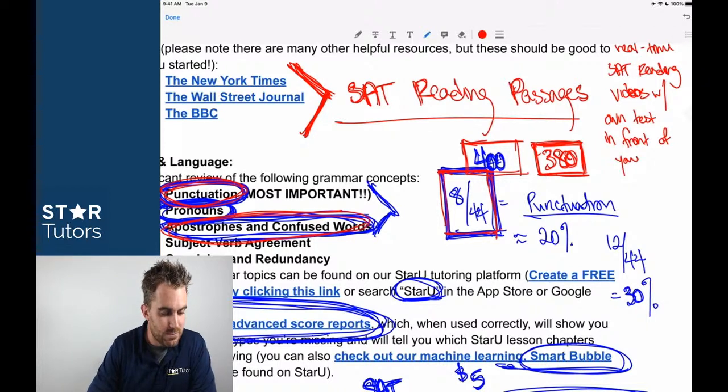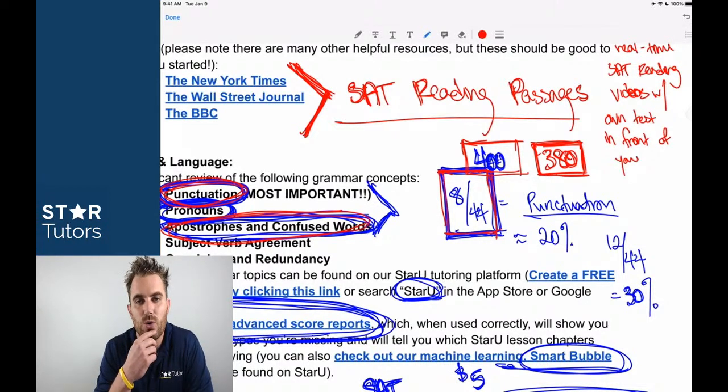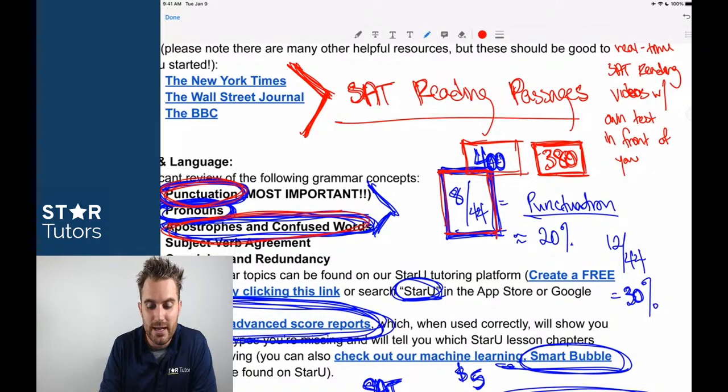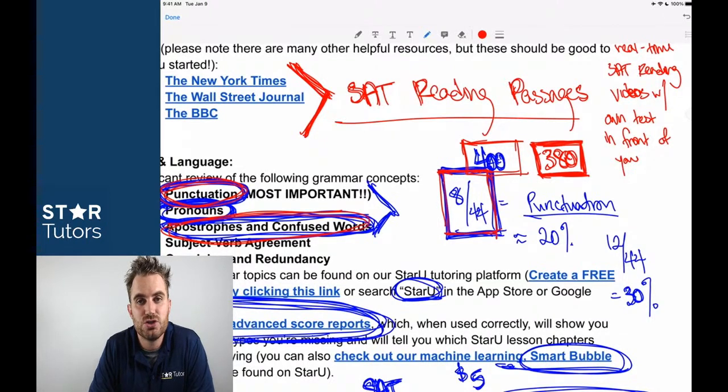Sahaj, one of the things I would recommend if you feel like you're struggling with score improvements and you're not able to get to the scores that you want, try taking an untimed test. Untimed, sit down and see if you can score 1400 if timing is not a factor. If you can't, then the good news is that's just about content review. And now you have to go plug in your answers to those advanced score reports or smart bubble sheet, right? And figure out which questions you need to review.